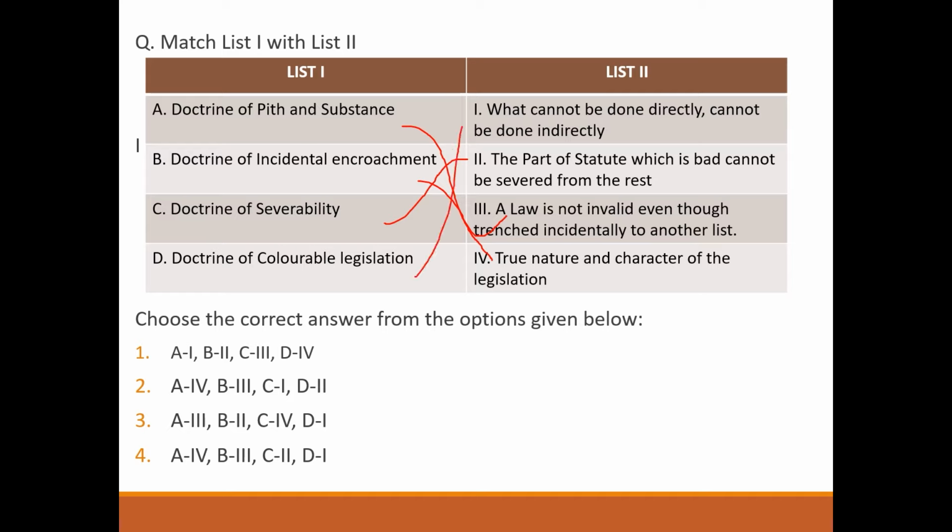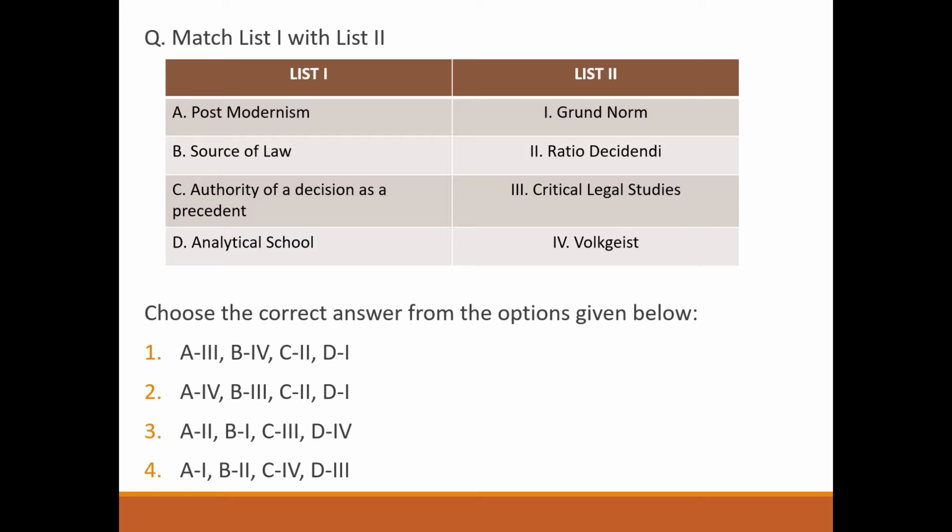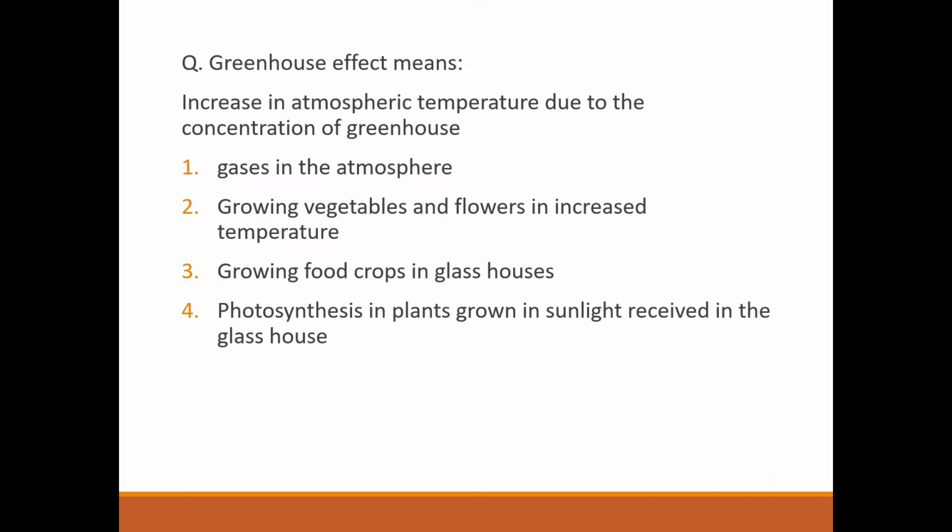Next question, match the following. Postmodernism, critical legal studies. Source of law, Volksgeist. Authority of decision as precedent, ratio decidendi. Analytical school, Grundnorm. So answer will be option 1. Next question, greenhouse effect means increase in atmospheric temperature due to concentration of greenhouse gases in the atmosphere. Option number 1.